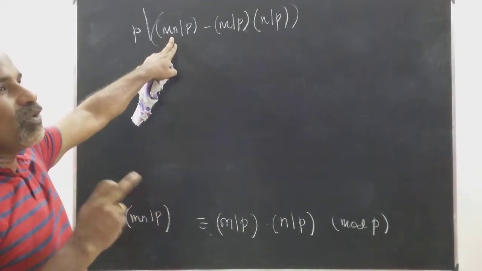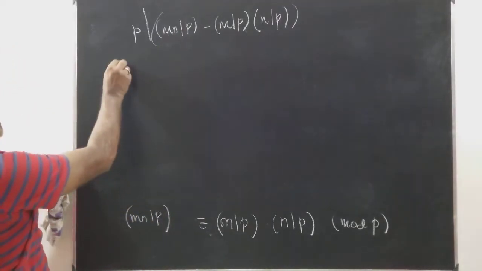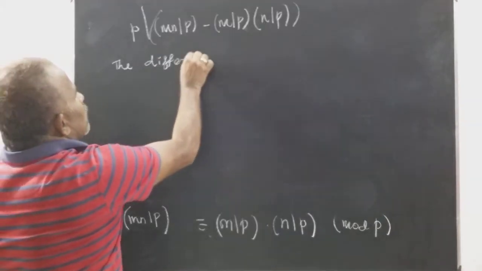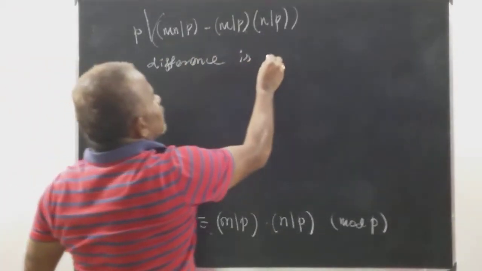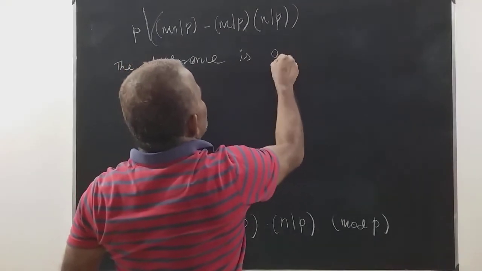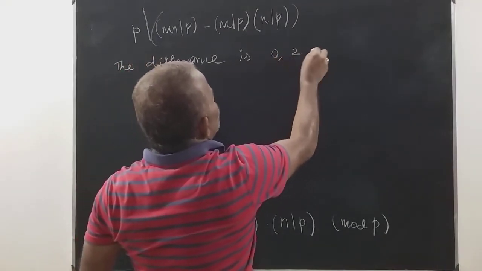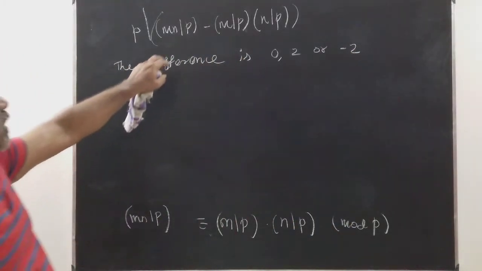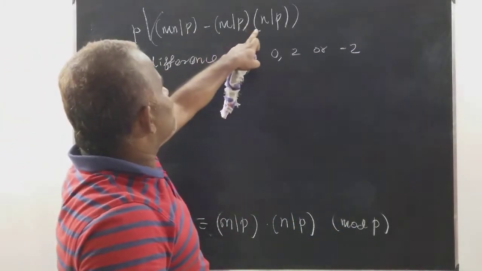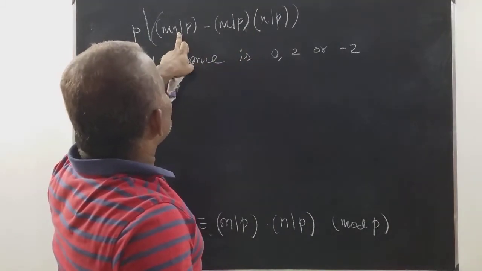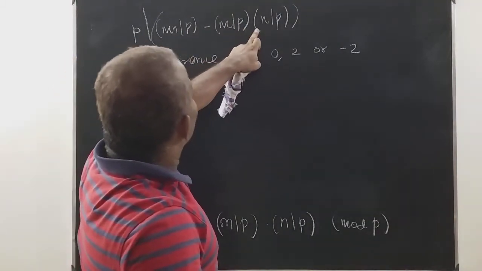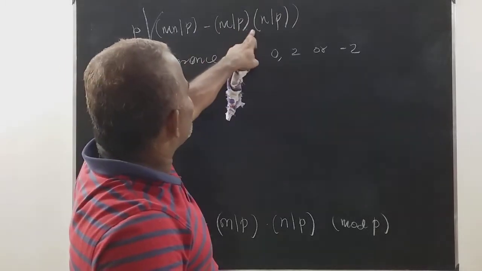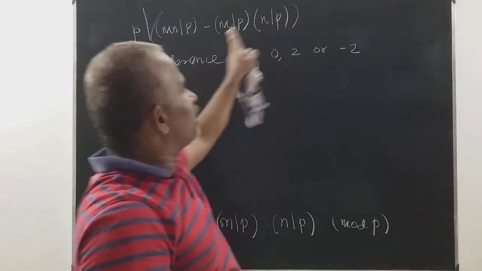So the difference is 0, 2 or minus 2. Suppose this is 1, this is minus 1, minus or minus, that is plus 2. This is minus 1, this is plus 1, therefore minus 2. There are only 3 possibilities.